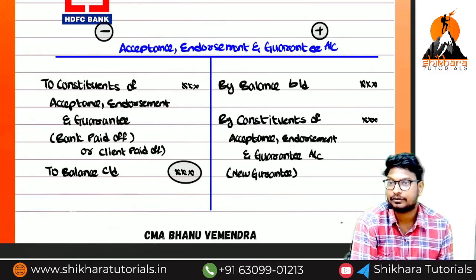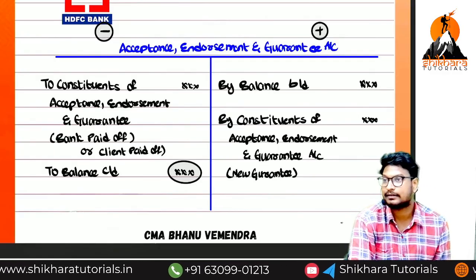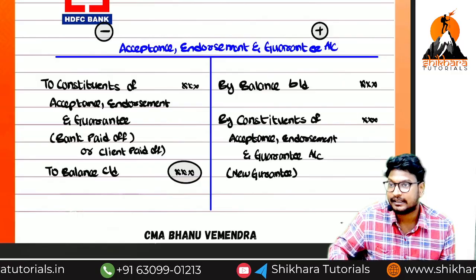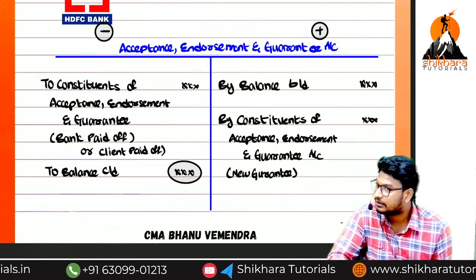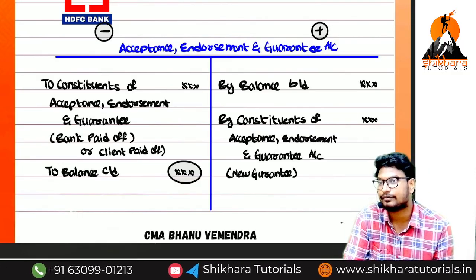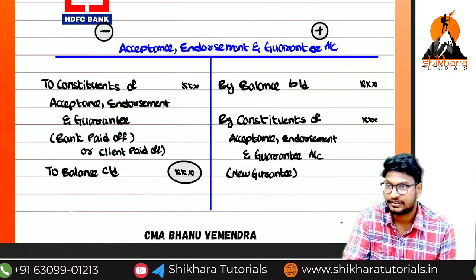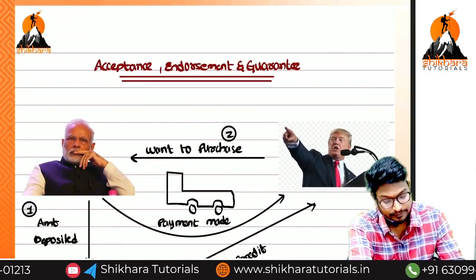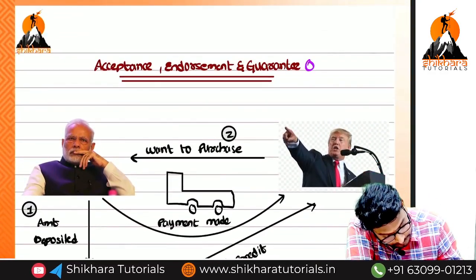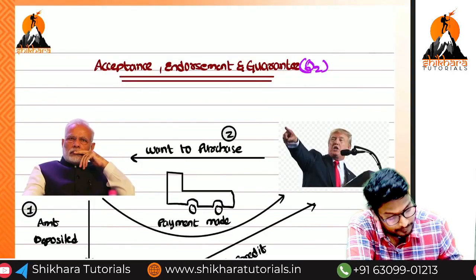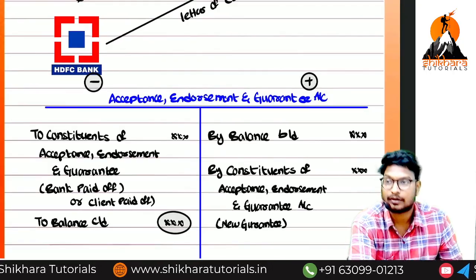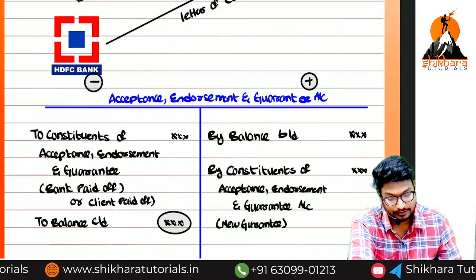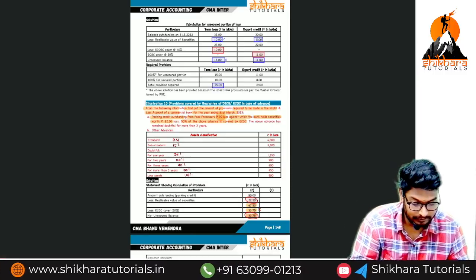On this concept we have a question, but till now they have not asked about it. Bill sent for collection they are not asking, and acceptance and endorsement also not asked, but there may be a chance of them asking. Shall I move forward? So question number 2. What you need to remember here is constituent, which means may or may not. Please open the book, question number 2.